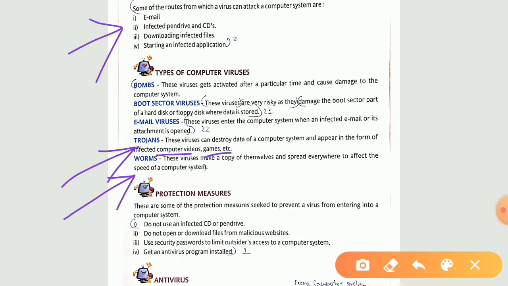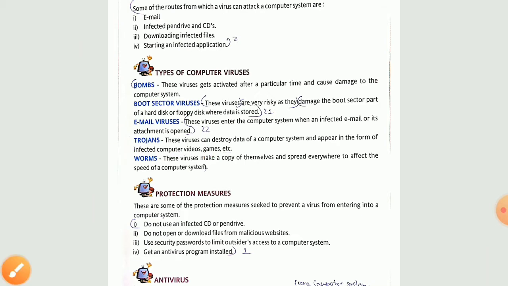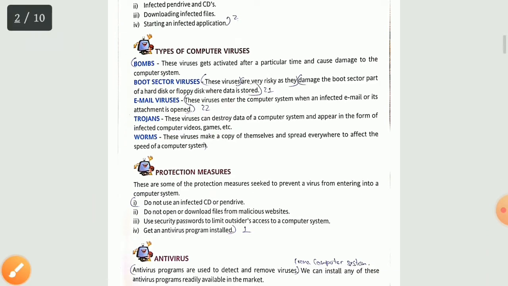Now you can imagine, if you have many copies of a single file, it is going to hold your computer memory. When your memory is held, your computer will start to hang, and when it starts to hang, the speed will be affected. So that is why worms affect the speed of a computer system. So these are the five common types of computer viruses.